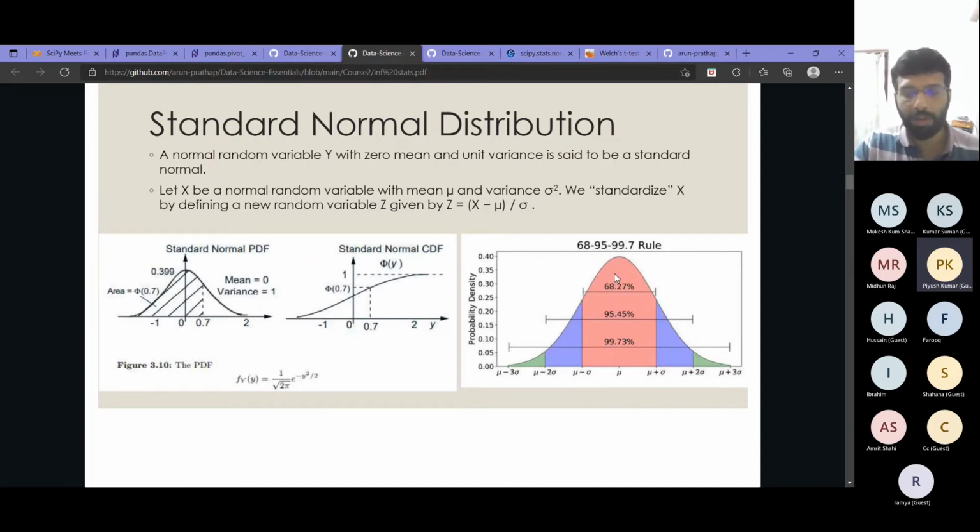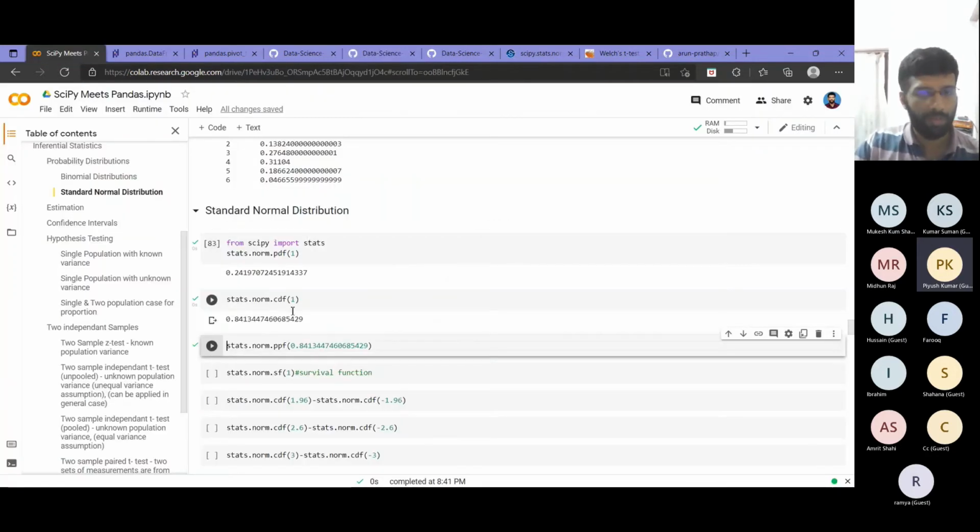So I don't need any particular table to tell me that. If I want the CDF at this point, that will be the area to the left of this, covering all this area. If I want it at the 2 sigma point, then similarly the value will be everything to the left. So for any point, the cumulative distribution function gives me the area of the full normal distribution curve which is to the left of that. If I want the area of the curve to the left of 1, I will get 0.841.